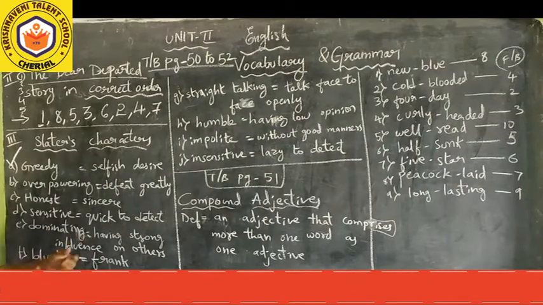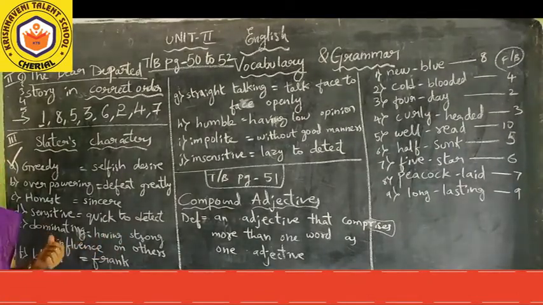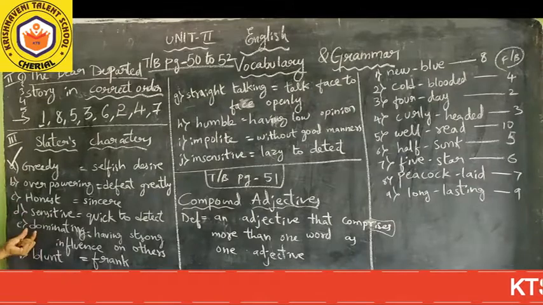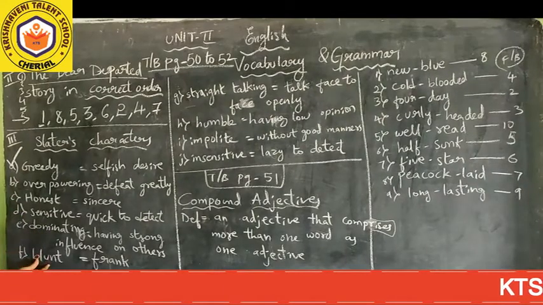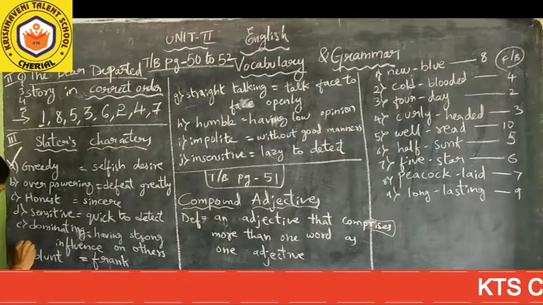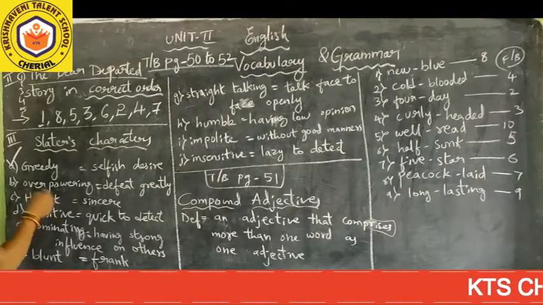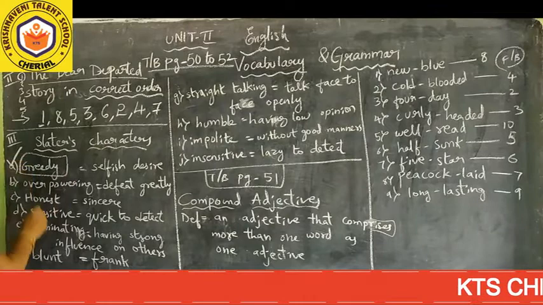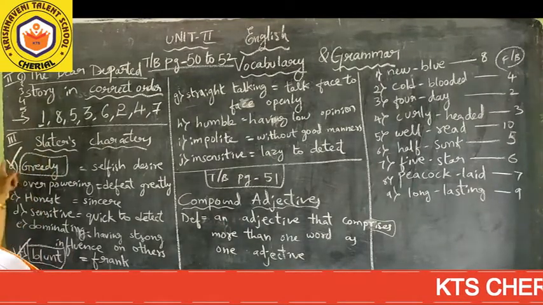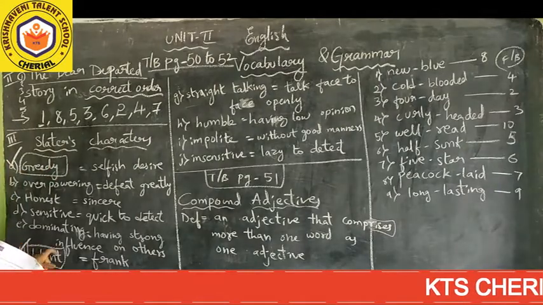Dominating. It means having strong influence on others. Somewhat very less influence, less important in that way to think. So here it is not her character. Blunt means to be frank. So blunt is Slater's character. So for this, you can just keep in circle. What is the character of Slater's? You can keep a right mark and keep in box.